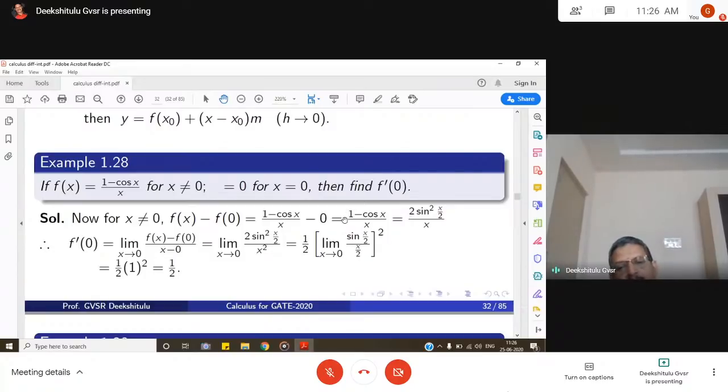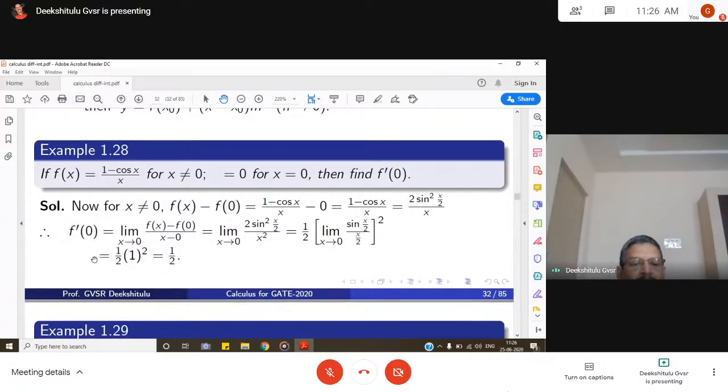But we know that the limit as x goes to 0 of sin x by x is 1. So if you put x by 2 equal to theta, this becomes the limit as theta goes to 0 of sin theta by theta, which is 1. So 1 by 2 into 1 square, the limit value is 1 by 2. So f dash 0 is 1 by 2.